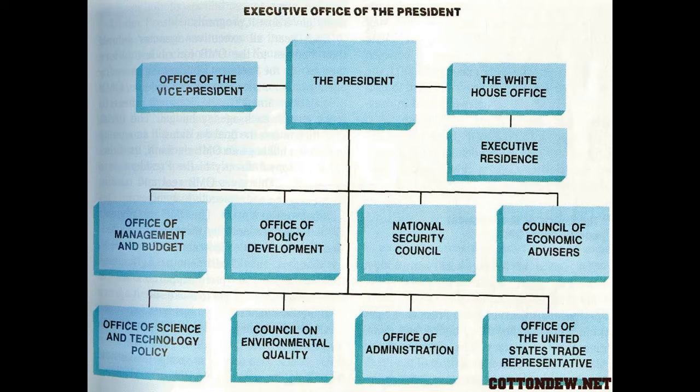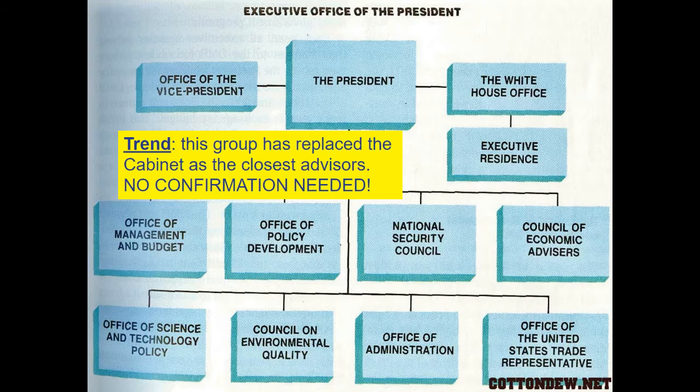What has replaced the cabinet as the president's closest advisors is the group of people that are part of what we refer to as the Executive Office of the President, otherwise known as the EOP. These are really the president's closest advisors: his press secretary, his chief of staff, his National Security Council director, most of them having offices within the White House.